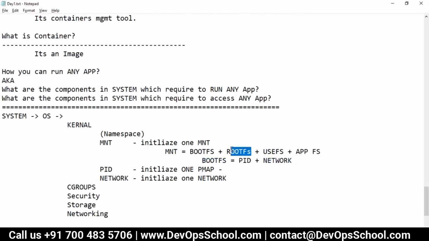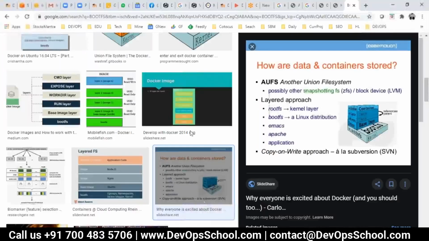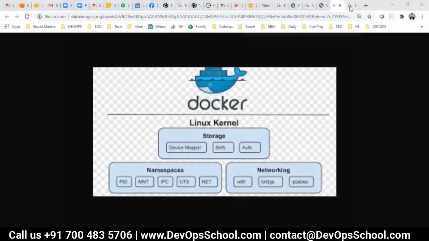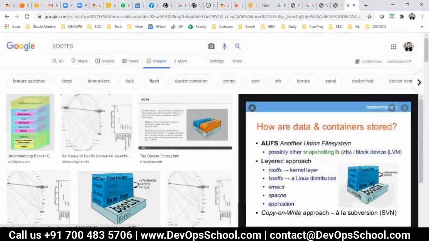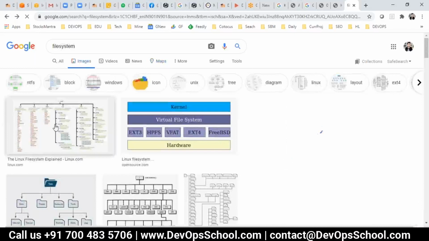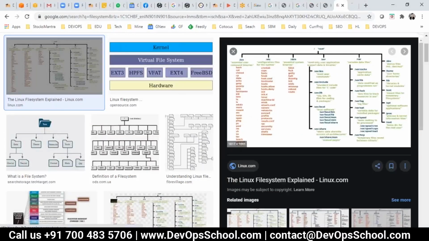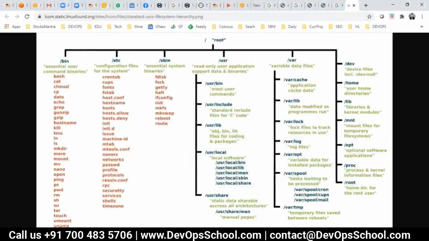Now, what is a root file system? I think you experience it. Here, you cannot see the boot file system. But the root file system, you see it every day. Let me show you the root file system. Here it is. Have you seen this? Have you seen this file every day?